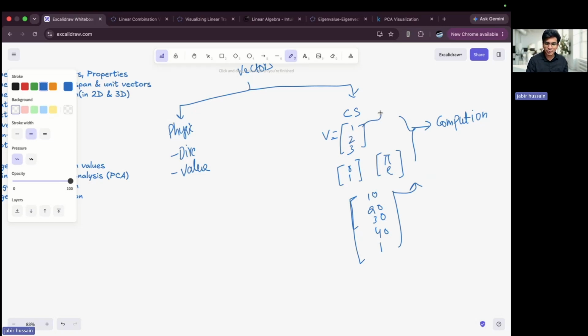Similarly, here this can be just random numbers, and this can be some random symbols. It doesn't matter. What matters is what the problem statement is, and how they are going to use these vectors to proceed with their computation, their calculation. That's it. This is what matters to a computer science student. They don't have to see what the unit is, what the direction is and all. It doesn't matter to them.